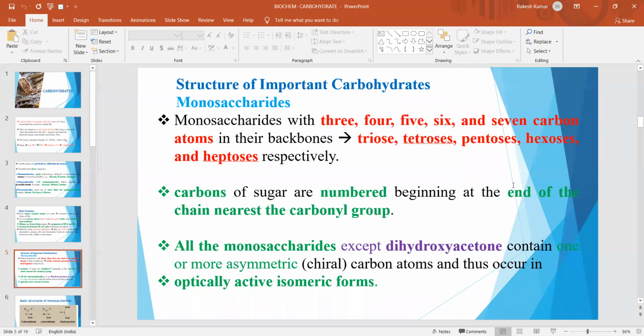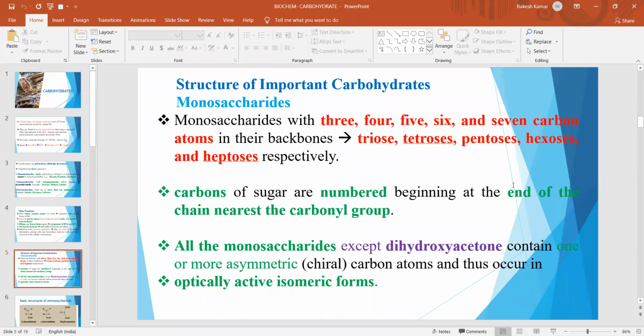Their name also depends upon different functional groups. If it contains an aldehyde group, it will be named aldotriose, aldotetrose, aldopentose, aldohexose, and aldoheptose. If it contains ketone groups, it will be named ketotriose, ketotetrose, ketopentose, ketohexose, and ketoheptose, respectively, for containing 3, 4, 5, 6, and 7 carbon atoms in their backbones.